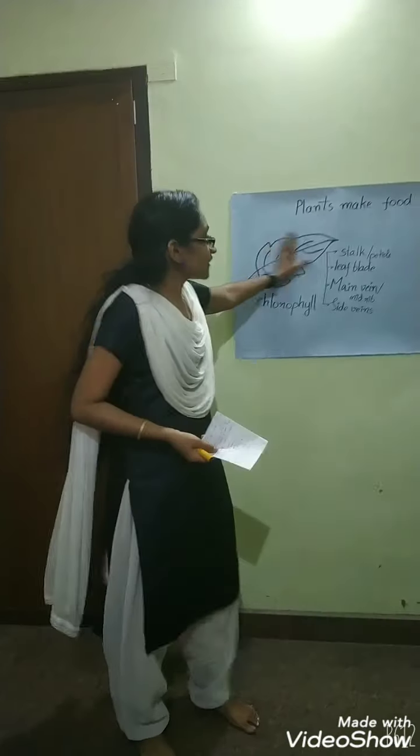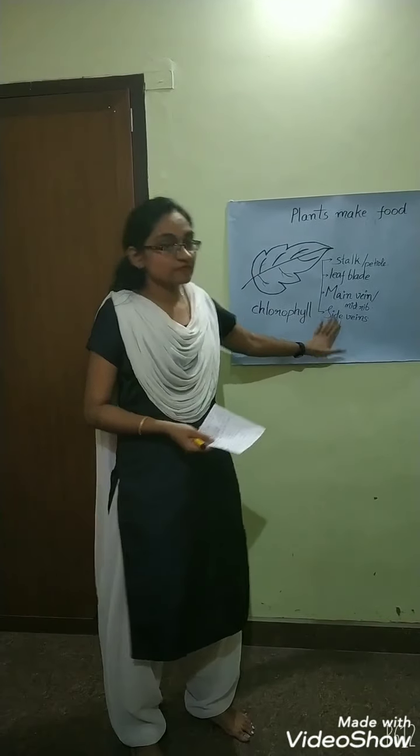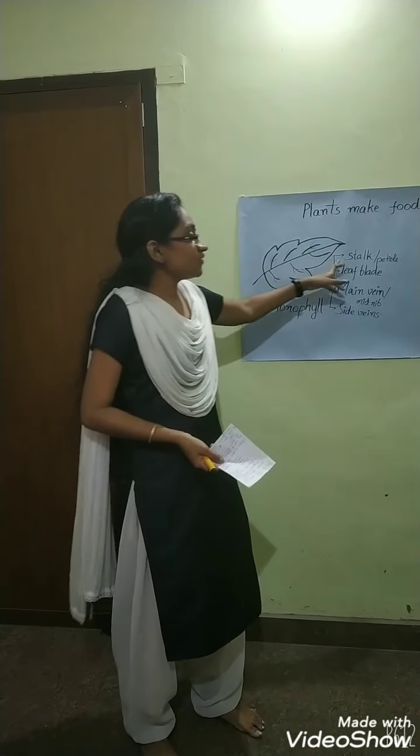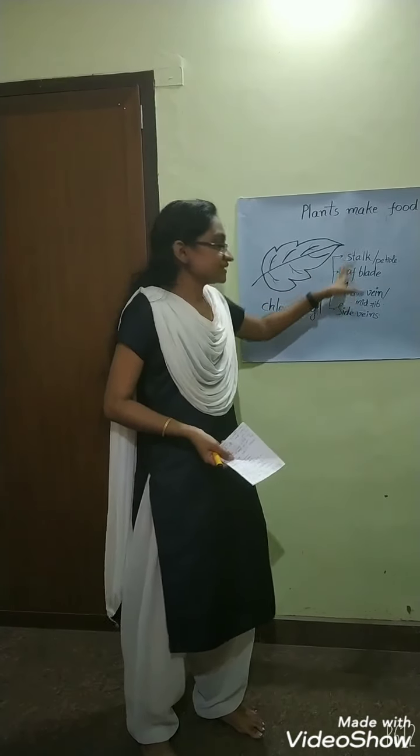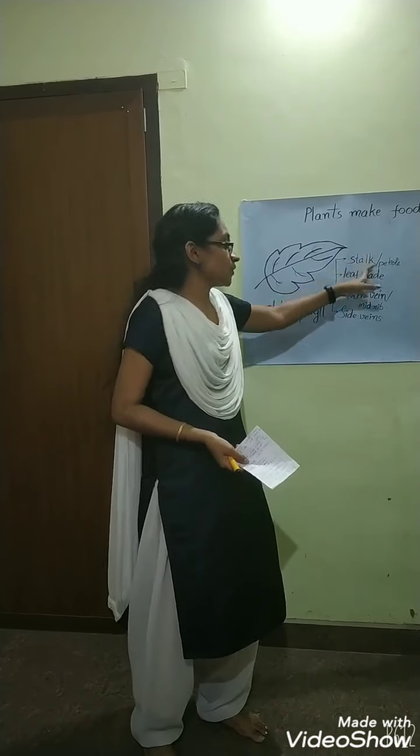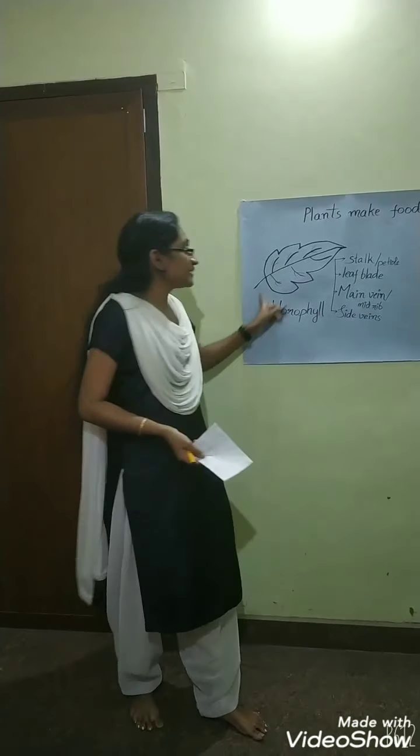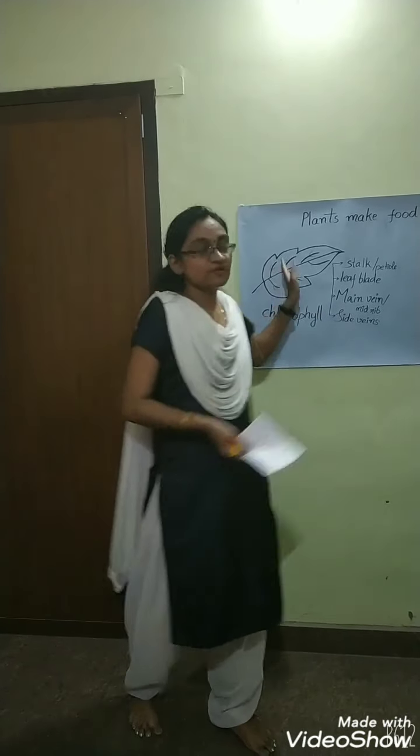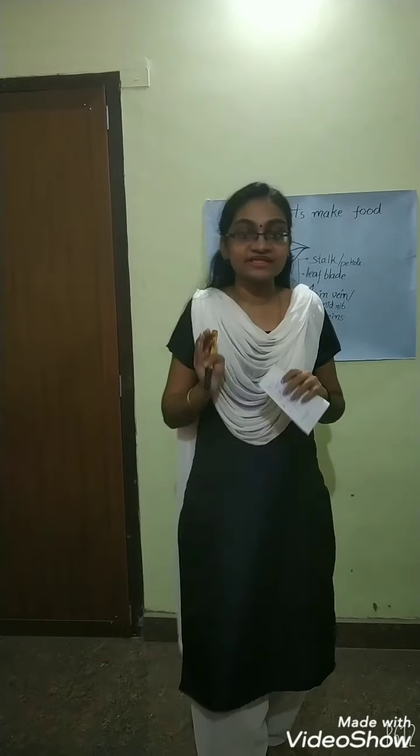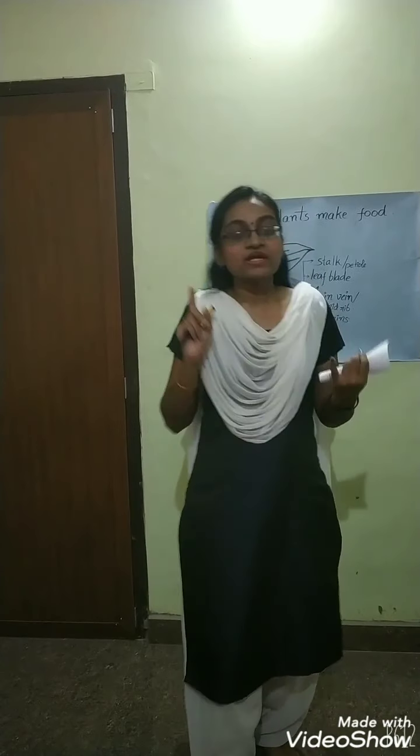So in this class, first of all we drew a leaf, then we studied the different parts of a leaf, then we studied what the functions of these parts are, and why they are there. We also discussed what pigment gives green color to the leaf, and then we discussed the functions of leaves. These are the things we discussed in this class. Make sure you understand everything in this class.